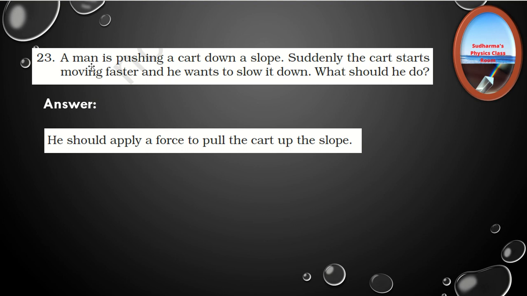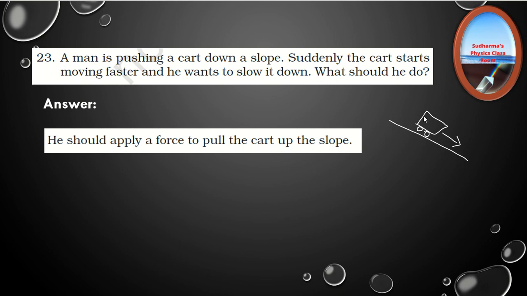Next question. A man pushing a cart down a slope. Try to visualize when you read the question. Suddenly the cart starts moving faster and he wants to slow it down. What should he do? So there is a cart moving downward, right? This person is pushing a cart down a slope, so this cart is moving downward. Suddenly the cart starts moving faster. He wants to slow it down. So what can be done in that case?